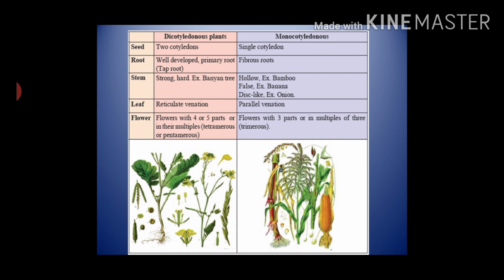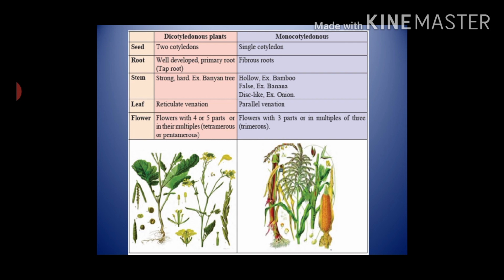According to stem: stem of dicotyledonous is strong and hard. Example, banyan tree. Stem of monocotyledonous is hollow. Example, bamboo. Fleshy stem. Example, banana. Disc-like stem. Example, onion. Let's see leaf. Leaves of dicotyledonous have reticulate venation and monocotyledonous have parallel venation.